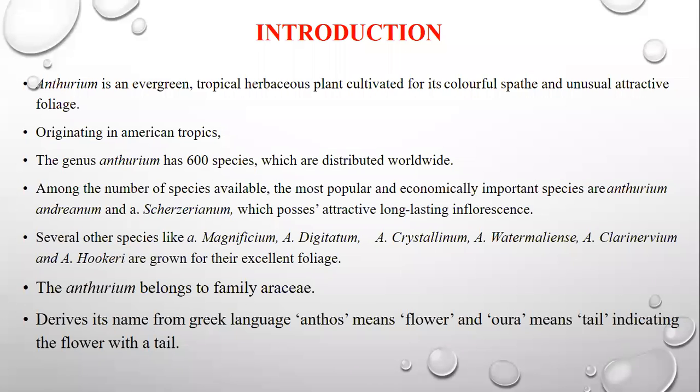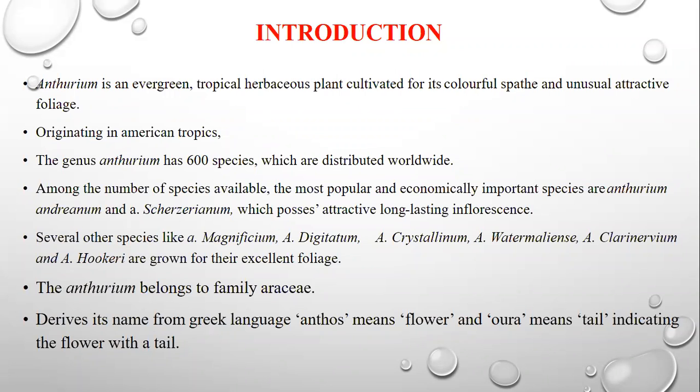Among the species available, the most popular and economically important are Anthurium andreanum and Anthurium scherzerianum, which possess attractive, long-lasting inflorescence.